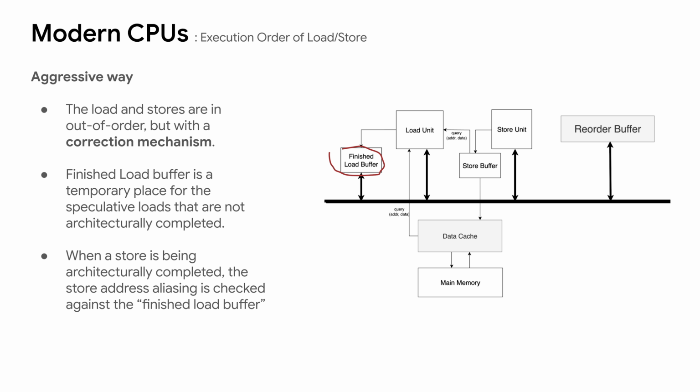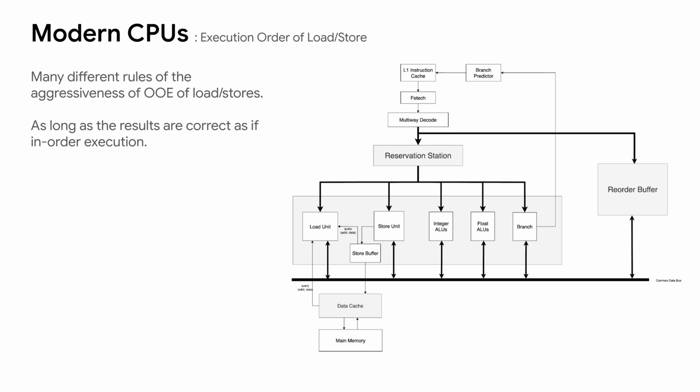If an alias is detected, it means that there is a trailing load that is dependent on the store, and that load has already finished execution. This implies that the speculative execution of that load must be invalidated and corrected by reissuing or even refetching that particular load and all the subsequent instructions. In fact, there are different rules about how aggressive the out-of-order execution of the load and store instructions can be in different CPU architectures, as long as the execution results are logically correct.